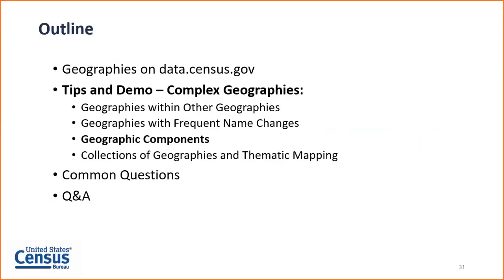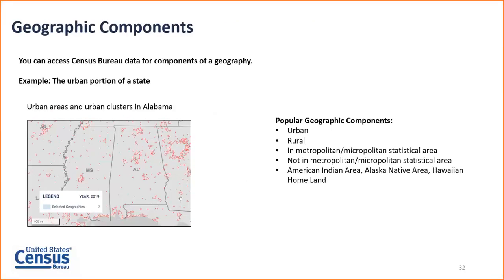Moving on to our third scenario for geographic components. You can access census data for components of a geography. Let's take a look at this visually and digest what we mean when we say components. Here I'm showing a map on the left-hand side of the screen that has all of the urban areas and urban clusters in Alabama. There are 73 different unique areas, and they're indicated as what's shown in red.